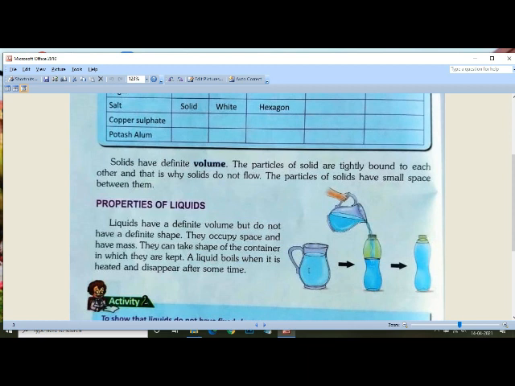As you can see, this is the jug and this is the bottle. So liquid takes the shape of the jug when it is kept inside the jug, and when it is poured inside the bottle, it takes the shape of the bottle. Okay, so they can take the shape of the container in which they are kept. A liquid boils when it is heated and disappears after some time. Whenever you heat a liquid or boil the liquid, it will heat and will disappear after some time.